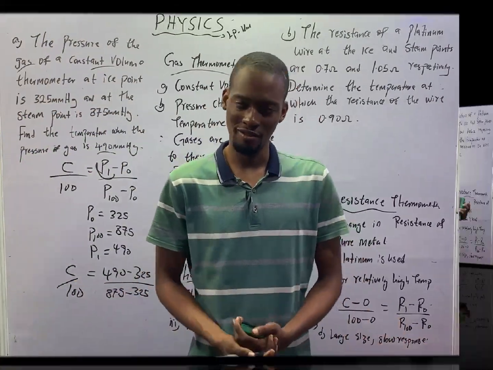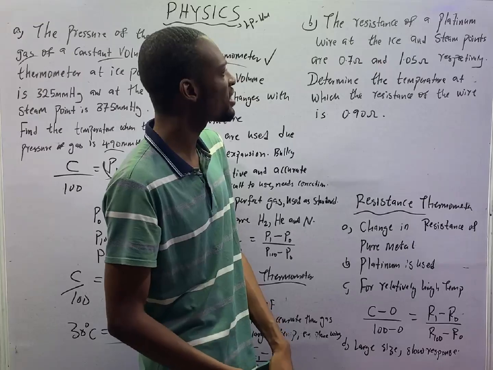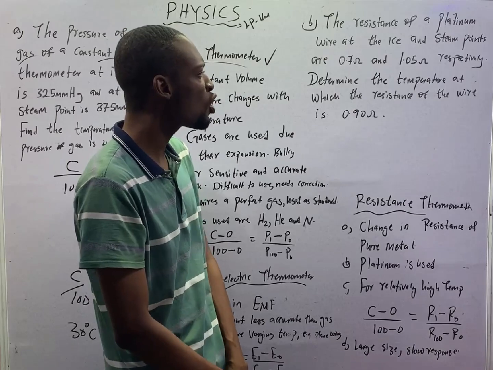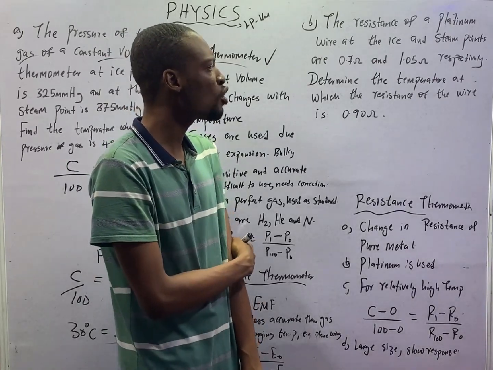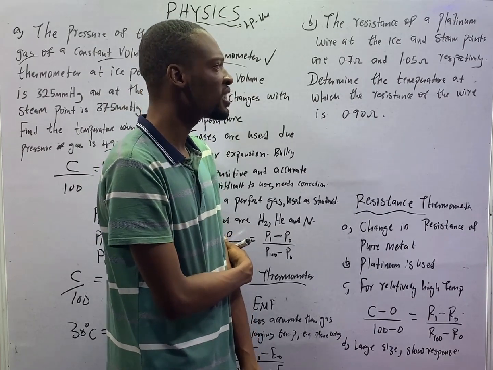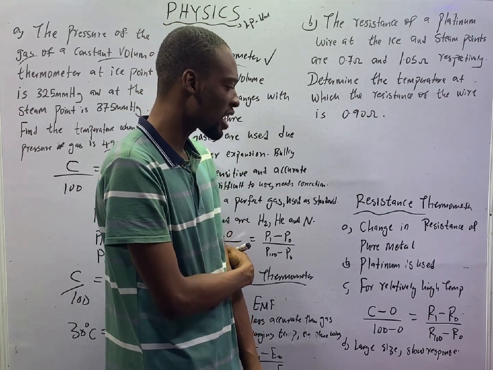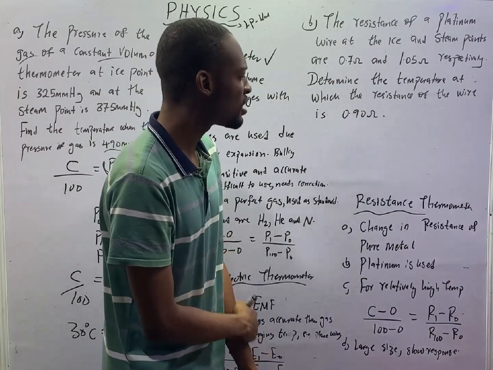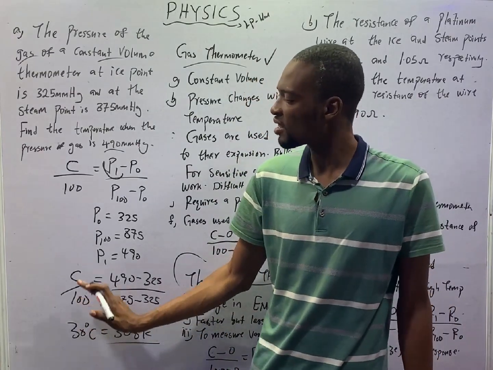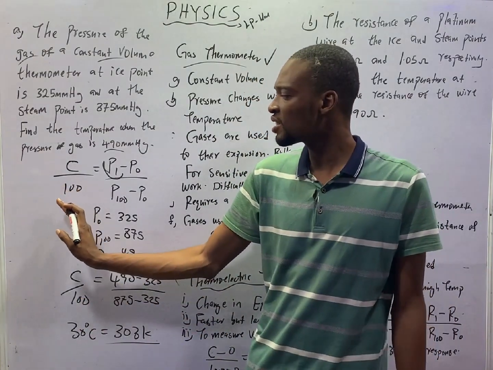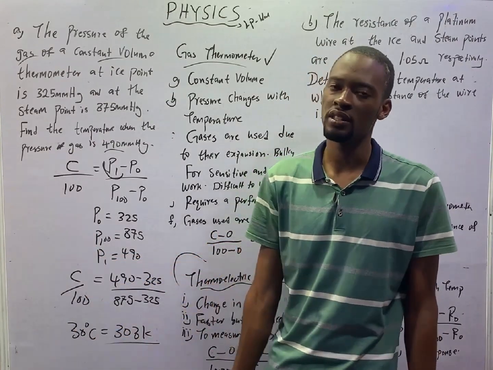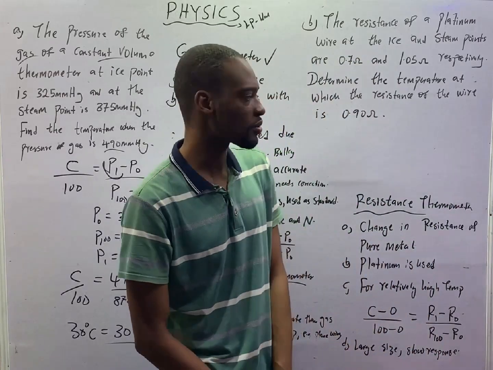Now, let's see the next question. The resistance of a platinum wire at the ice and steam points are 0.7 ohms and 1.05 ohms respectively. Determine the temperature at which the resistance of the wire is 0.9 ohms. We are obviously dealing with a resistance thermometer. Before then, if you got 30 degrees Celsius in the previous question, you are correct. And to convert 30 degrees Celsius to Kelvin, add 273. That will give you 303 Kelvin.